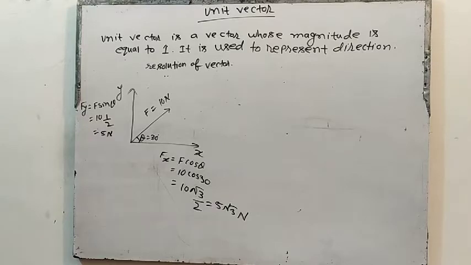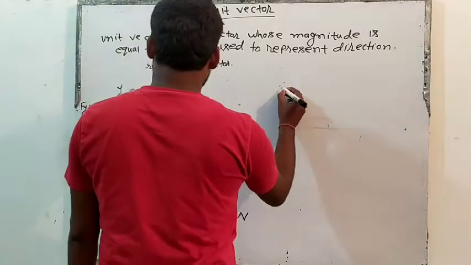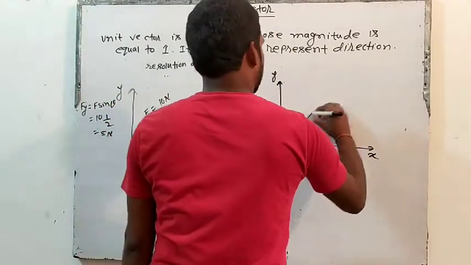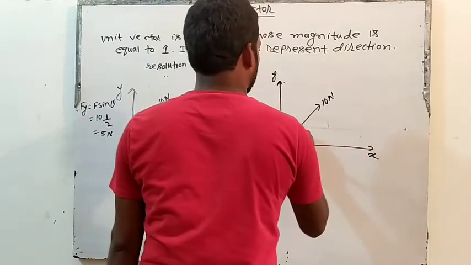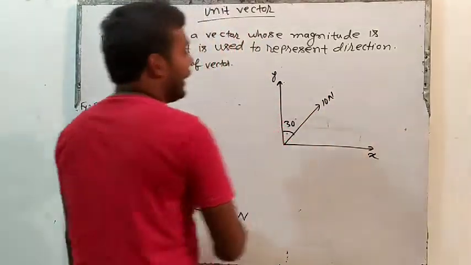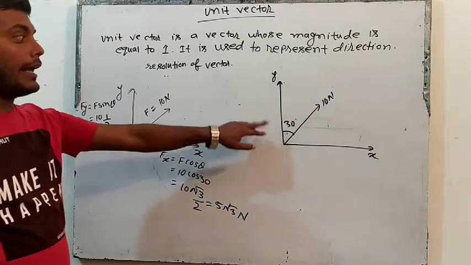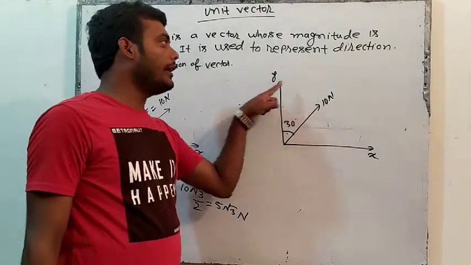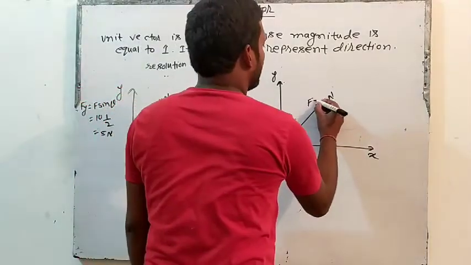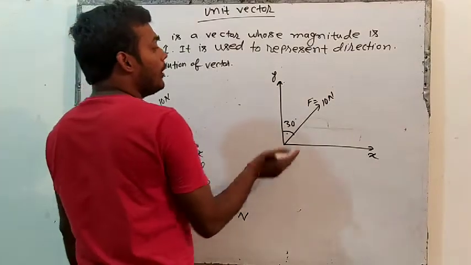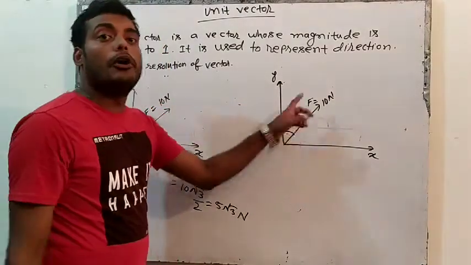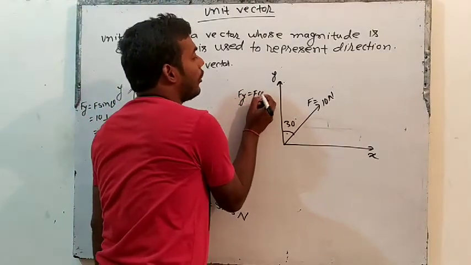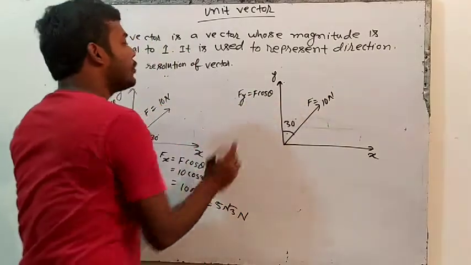Okay. Now suppose I take a question like this. This is x, this is y, and this is a 10 Newton force. This 10 Newton force is making a 30 degree angle with y. Same question, but I have changed the angle. Initially the force was making a 30 degree angle with x, right now it is making a 30 degree angle with y. So when the force makes an angle with y, then y will be cos. The one with which it makes the angle will be cos.